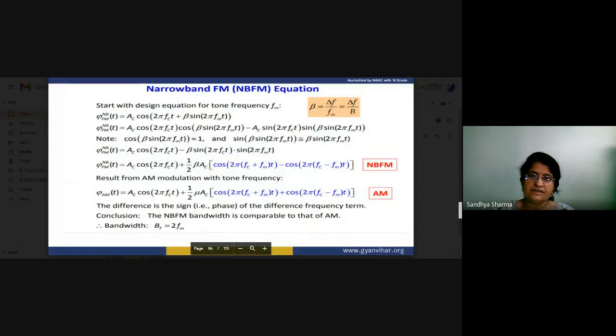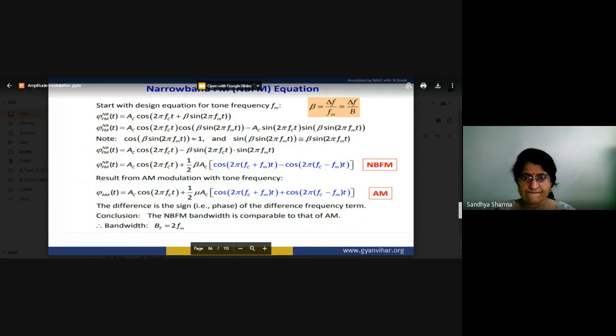So this is basically what you have to do. There is a standard equation, and using trigonometry you have to open it and then rearrange it. According to that we can calculate our frequency spectrum: fc plus fm, fc minus fm, and further on. In this way we can generate the narrowband FM when the value of beta is very small. You can also compare your NBFM bandwidth with the bandwidth of our